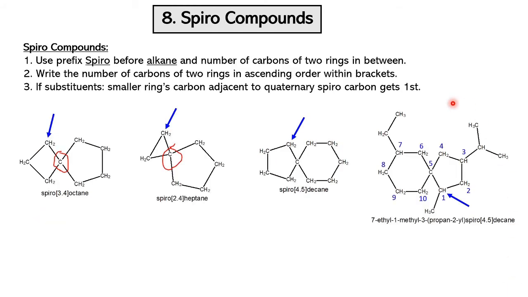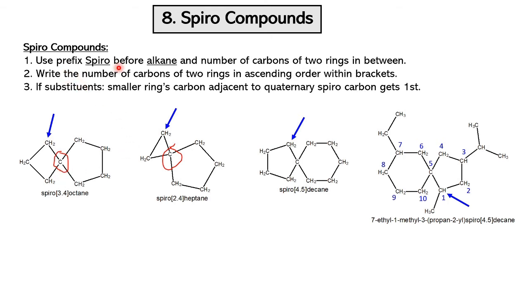Okay, so next topic is spiro compounds. Spiro compounds means two cyclic compounds are fused together at a common carbon. So spiro compounds are the compounds in which two cyclic compounds fuse onto the same common carbon atom. Like in this molecule, we have a 4-membered ring and a 5-membered ring, both fused onto a common carbon atom. This carbon is called the spiro carbon atom.